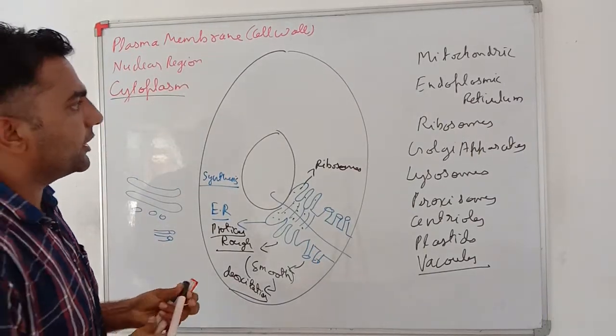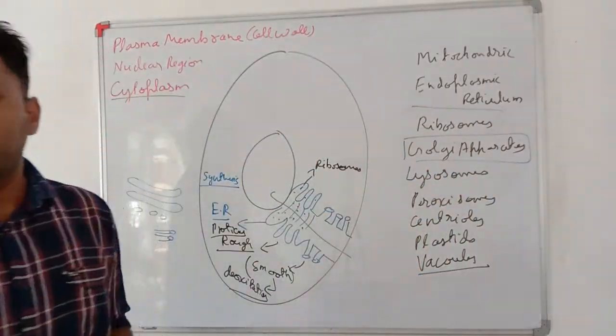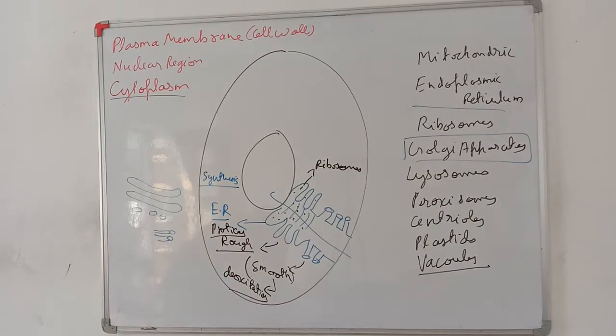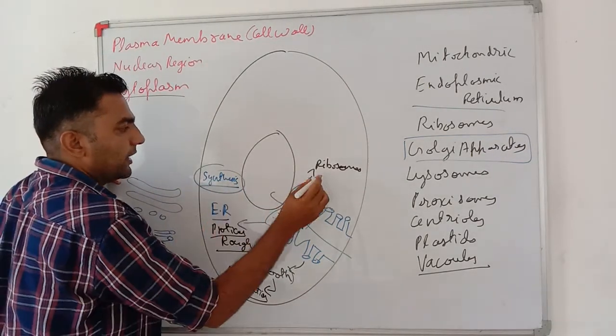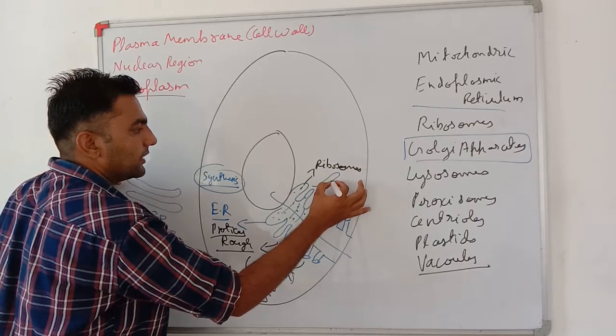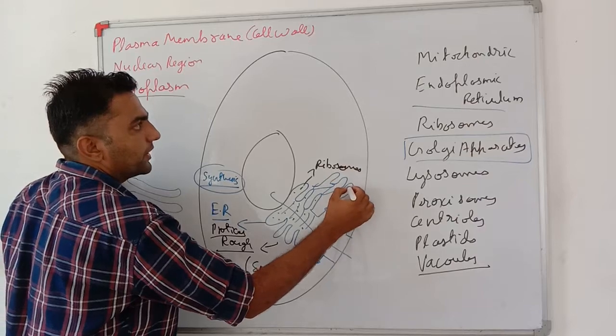Along with the endoplasmic reticulum is the Golgi apparatus. Very important. This Golgi apparatus is also a bit similar to the endoplasmic reticulum. See my dear students, both of them are doing a very good work of the synthesis of a lot of material. Near the endoplasmic reticulum there is the Golgi apparatus. Here this is the Golgi apparatus.